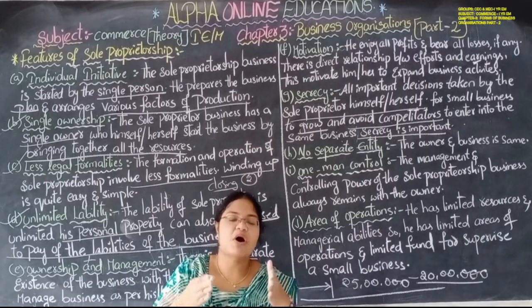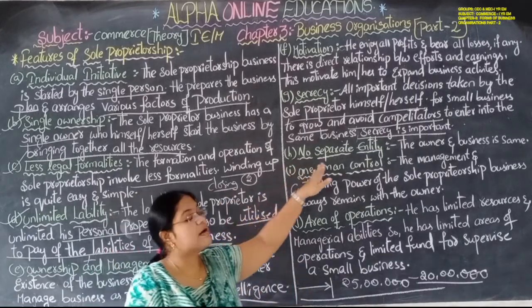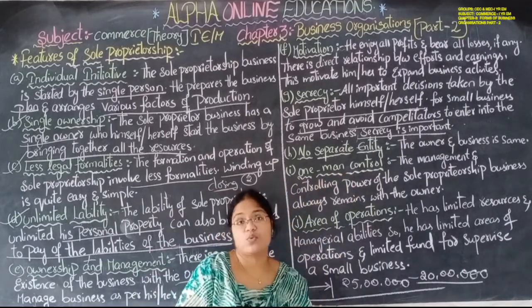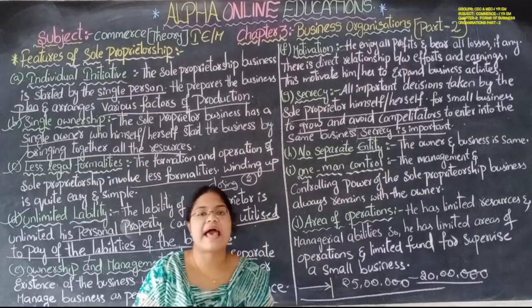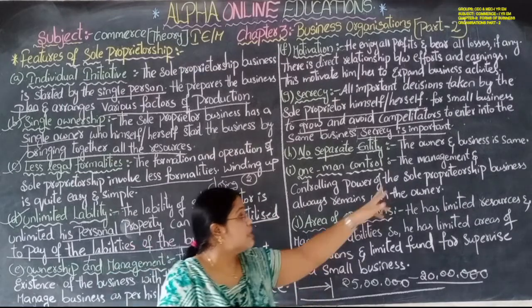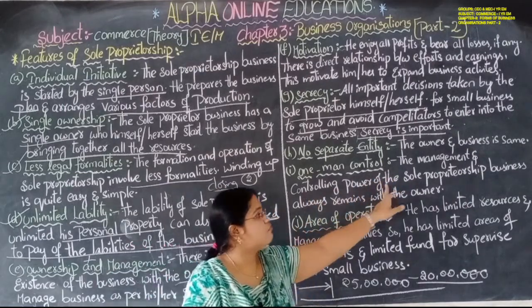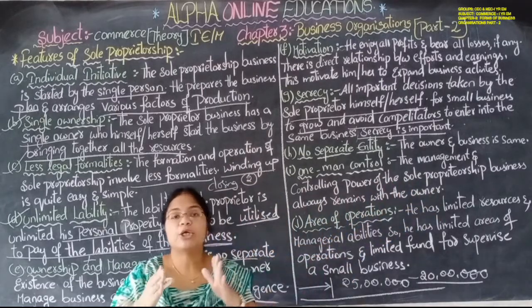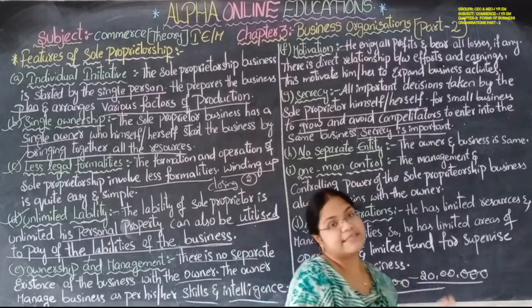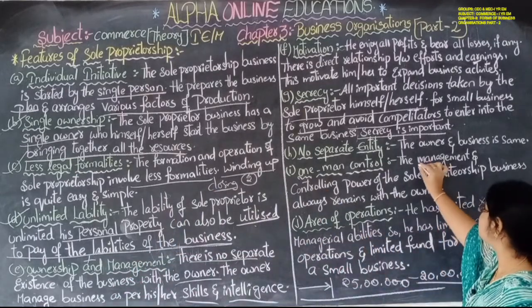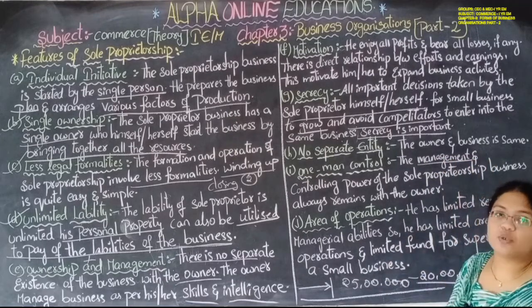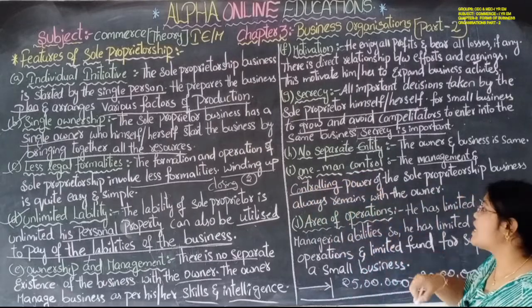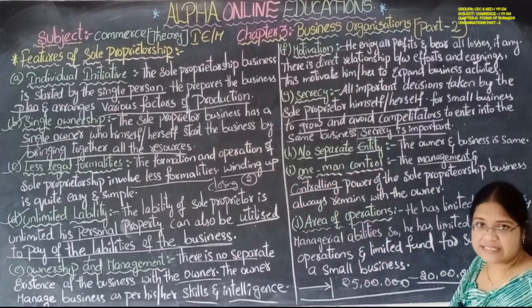Okay, it is a very small business, that's why there is no separate entity here. Yes, next, one man control. Only one man will control all the activities of the business. The management and controlling power of the sole proprietorship business always remains with the owner, whether to manage or to control the business activities. If there is any important decision to take, he will only take those decisions. If any unnecessary wastage is going on, then he has the power to control those unnecessary wastages.